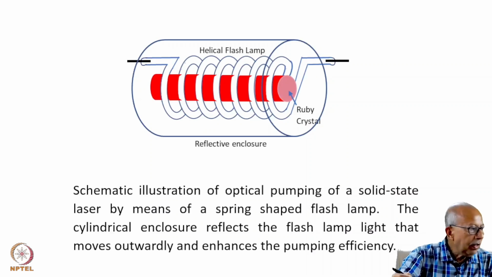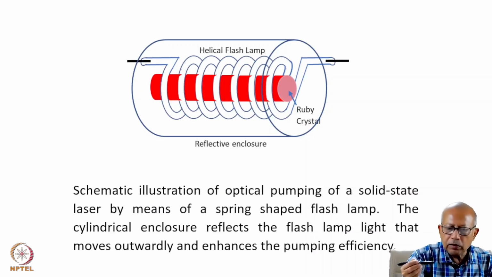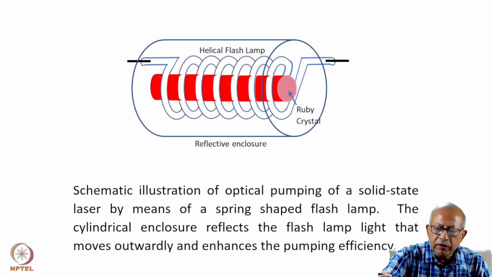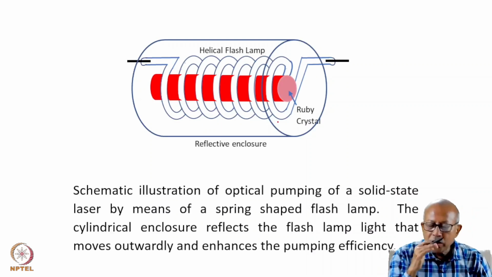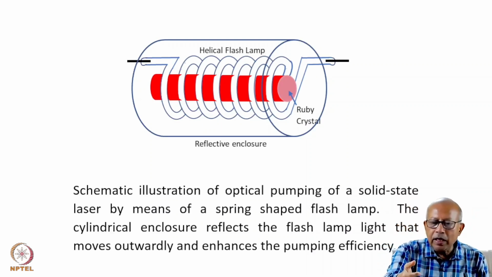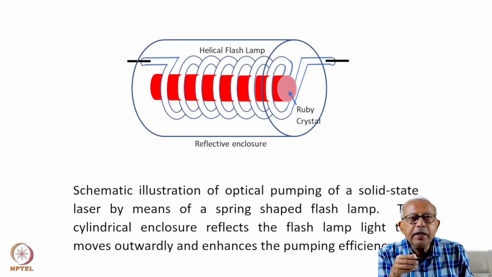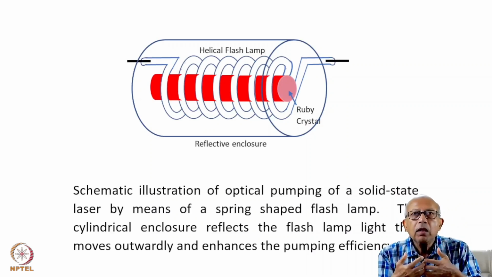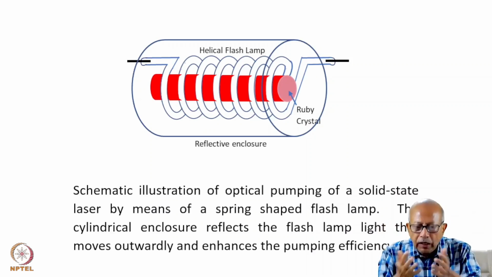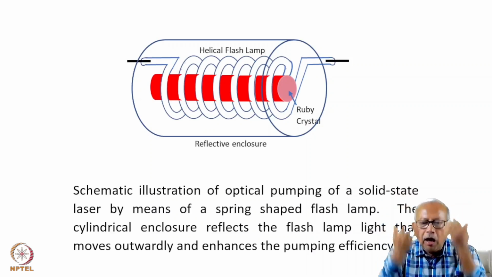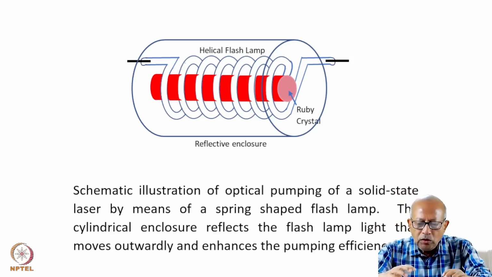The entire assembly is often placed inside a hollow cylindrical enclosure possessing a reflective inner surface. This is to ensure that, see, this helical flash lamp, where the light originates from spontaneous emission, emits light in all directions. The light emitted in the outward direction will just escape if you don't use this enclosure.